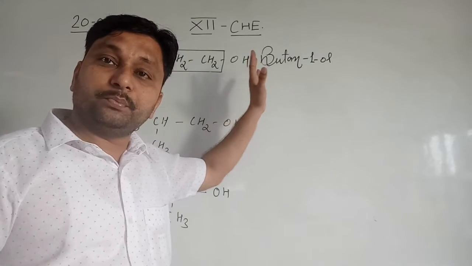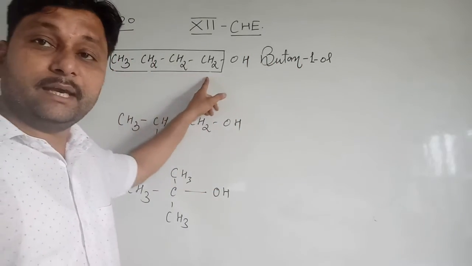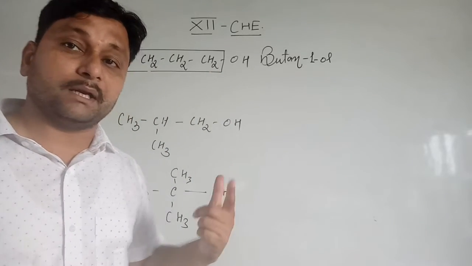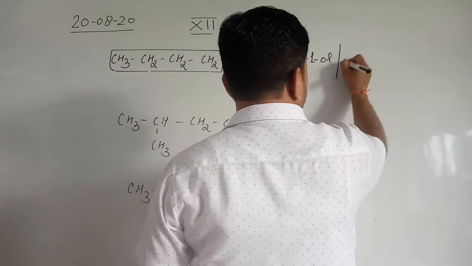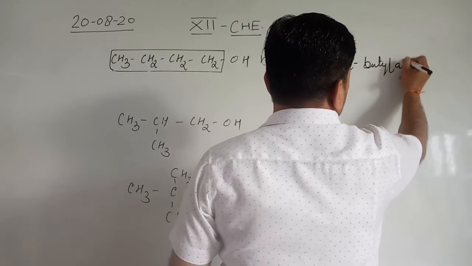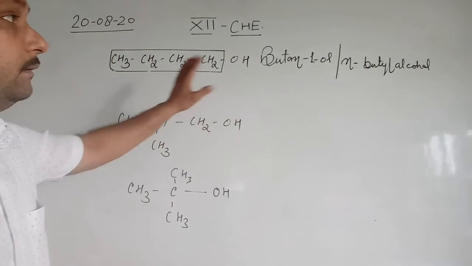If we write the name other than the IUPAC name, meaning the common name, it is a linear fashion. And what did we discuss earlier? Linear fashion represents the normal condition. It means it is a normal butyl alcohol. Clear? It is a normal butyl alcohol.